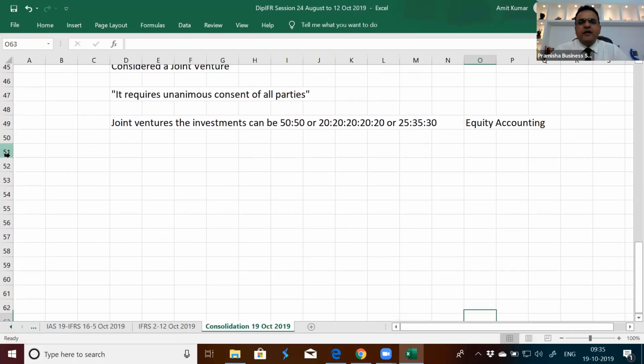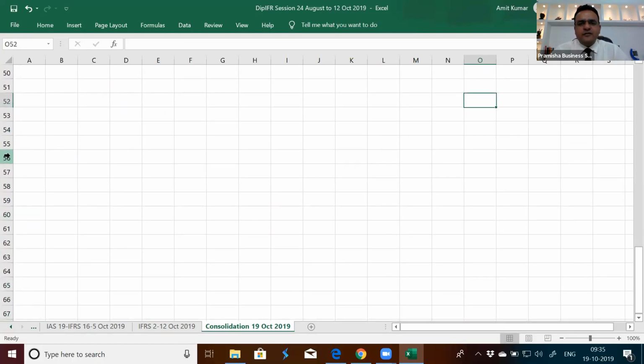What is equity in a balance sheet? Net worth, net assets. If you're making an investment in a joint venture, what is your expectation? If you're making an investment in an associate, what is your expectation? That you wish to see your investment grow in terms of equity, and how it grows in terms of equity, that you made an investment in an equity or capital.